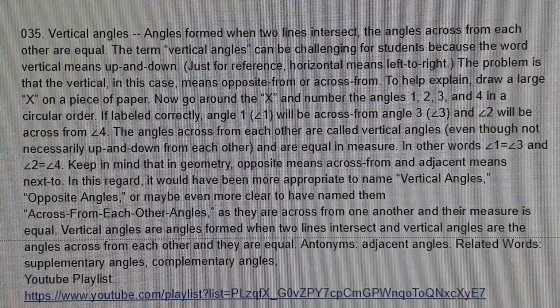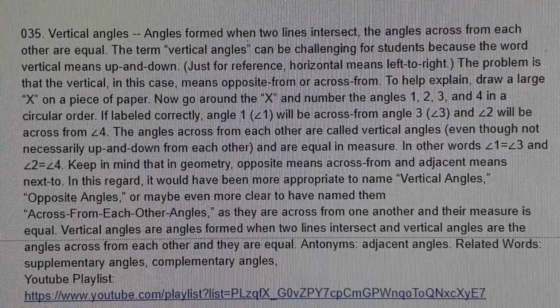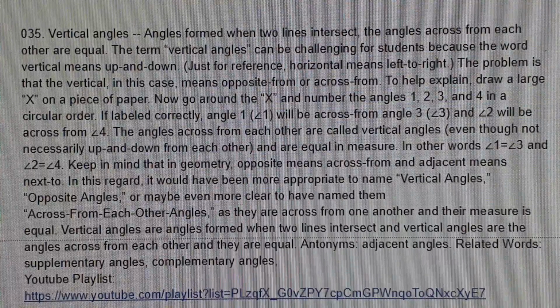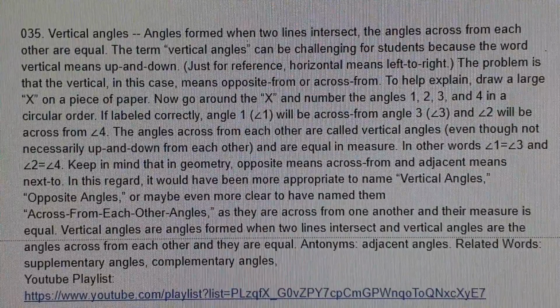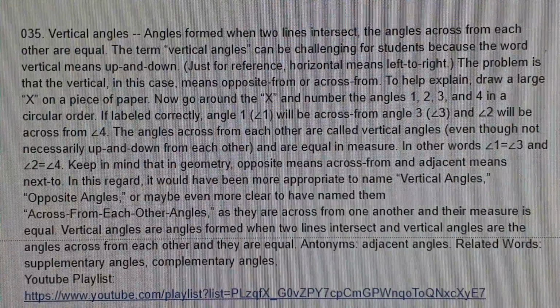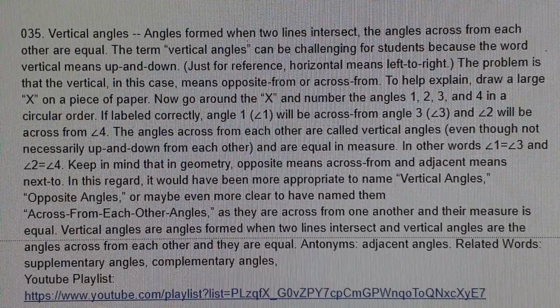The angles across from each other are called vertical angles (even though not necessarily up and down from each other) and are equal in measure. In other words, angle 1 equals angle 3, and angle 2 equals angle 4.